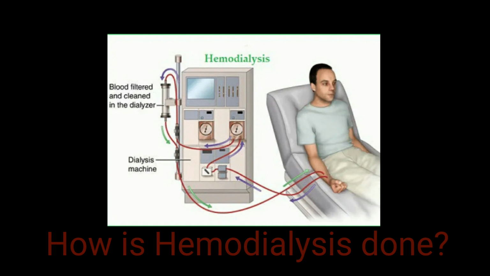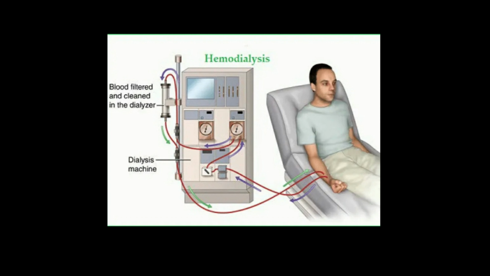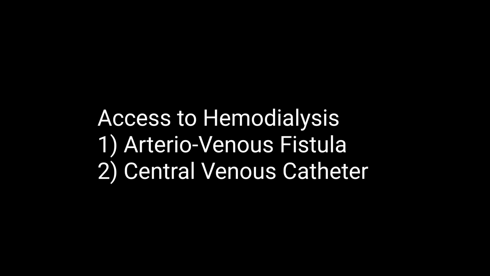How is hemodialysis done? Blood is removed from the body and filtered through a man-made dialyzer, also known as artificial kidney, and then the filtered blood is returned back to the body. Access to hemodialysis is through arteriovenous fistula and central venous catheter.